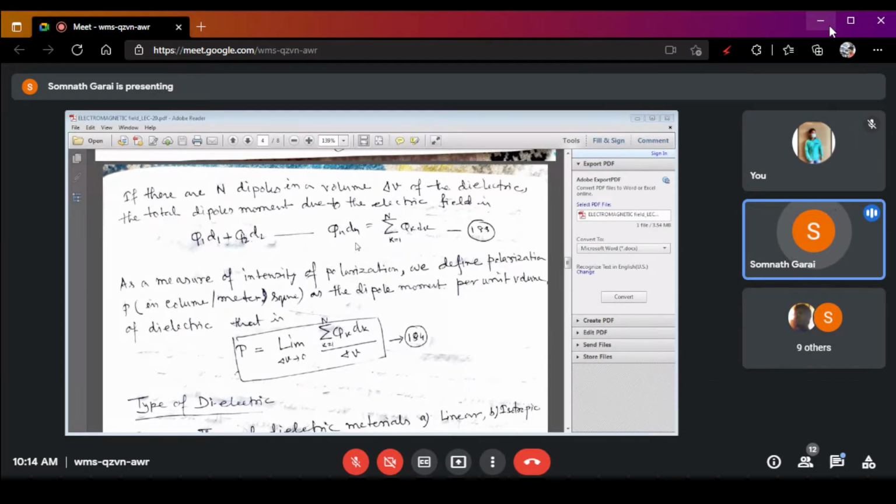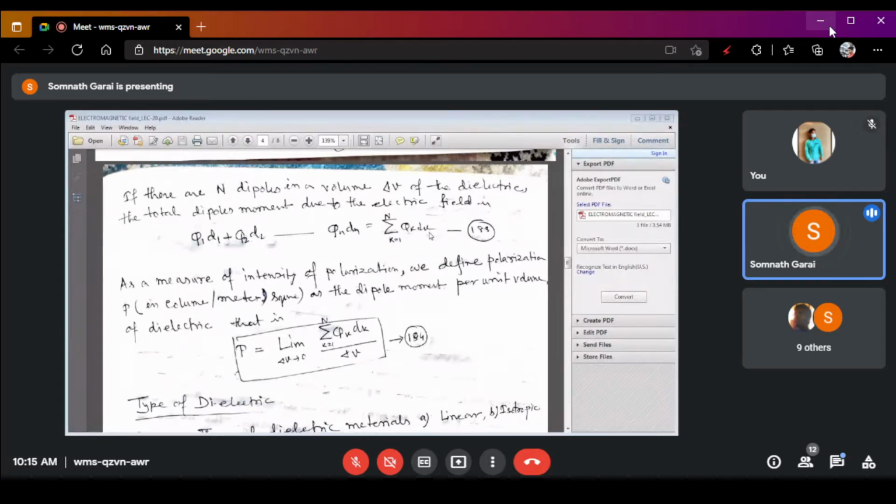The general equation for these n dipoles we can express as the summation of k equals 1 to n of q k d k. So equation number 183 represents the polarization from the n dipoles.